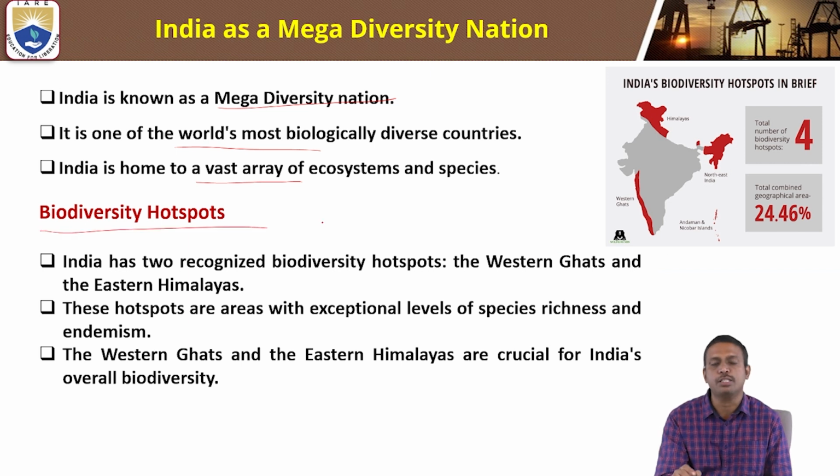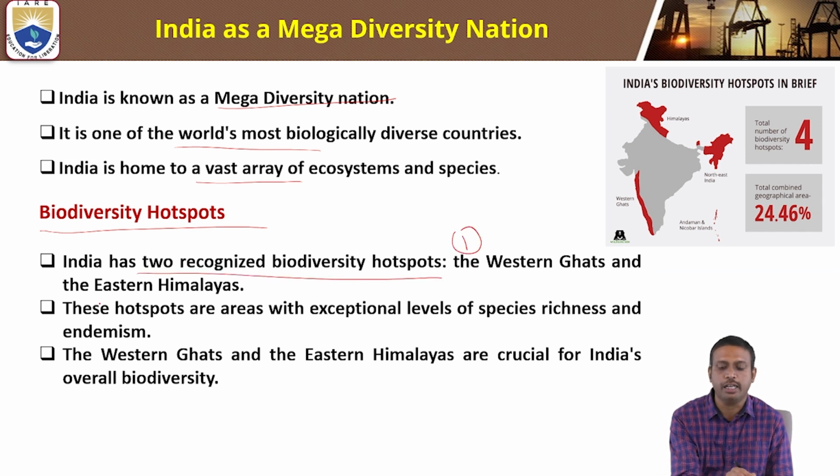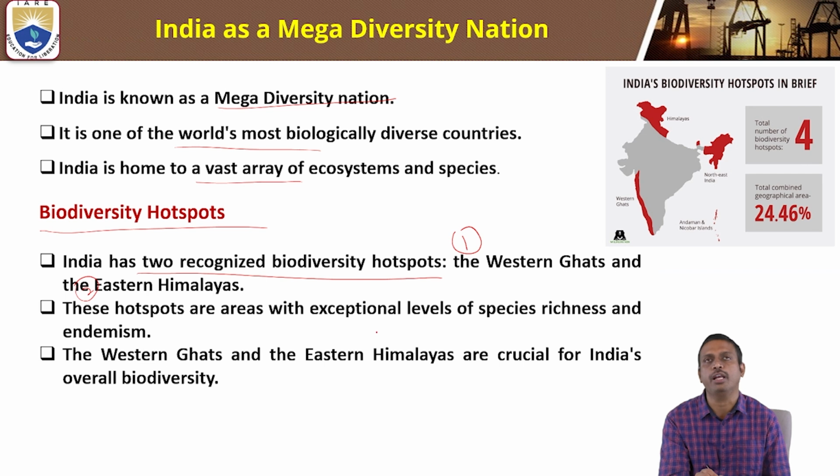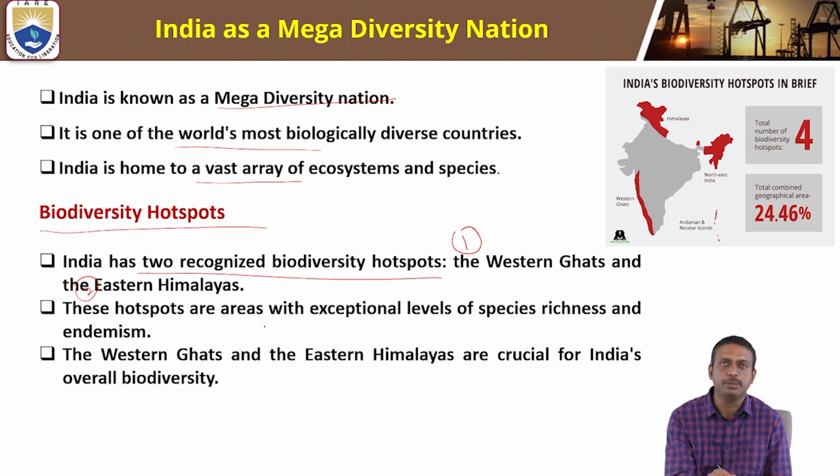Coming to biodiversity hotspots, India has two recognized biodiversity hotspots: one is the Western Ghats and the next one is the Eastern Himalayas. These hotspots are areas with exceptional levels of species richness and endemism.